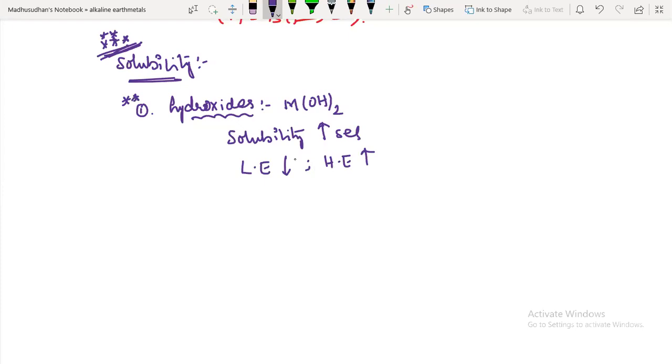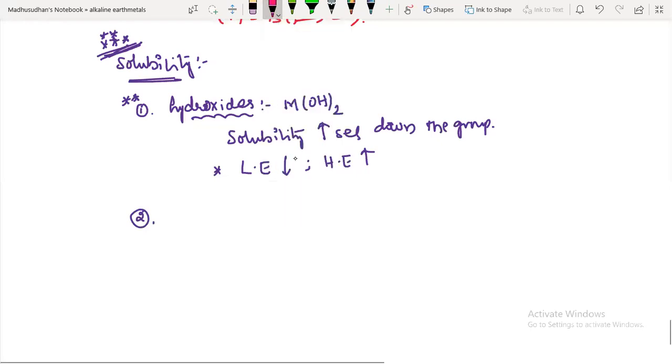Hydroxides solubility increases down the group. What is the reason, guys? Due to lattice energy decreasing and hydration energy increasing. If lattice energy decreases, they can dissolve easily. Hydration energy means the water accumulation capacity increases, so solubility also increases.